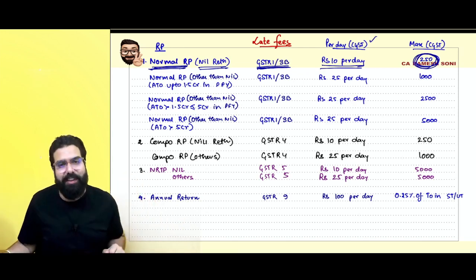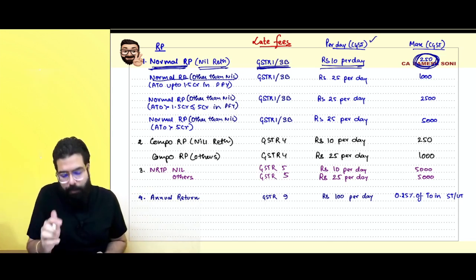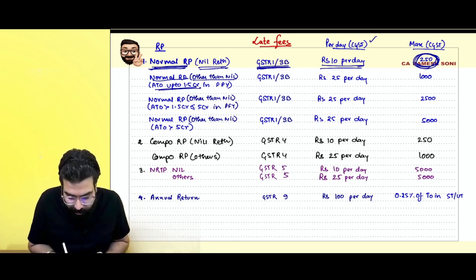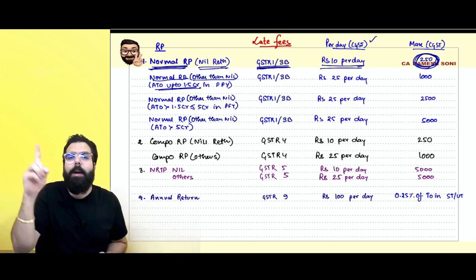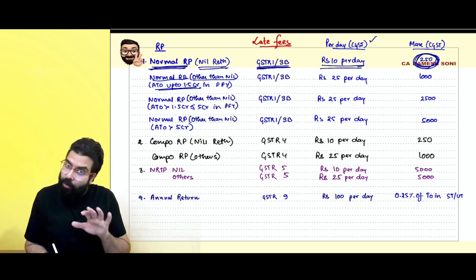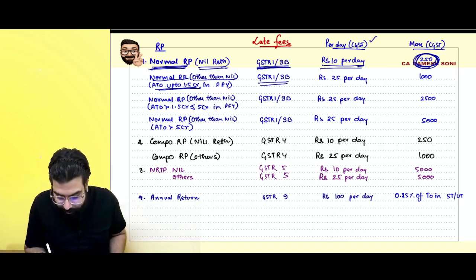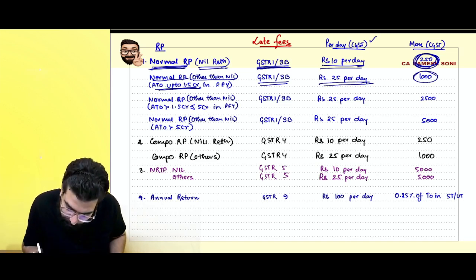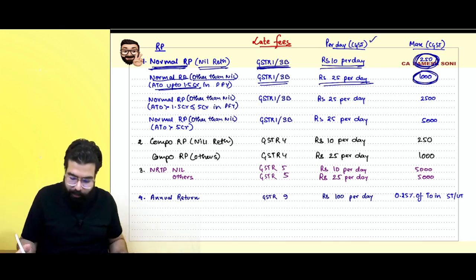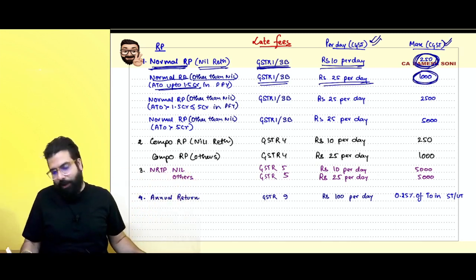If you are a registered person other than nil, meaning your return is not a nil return, and your aggregate turnover in the preceding financial year was up to 1.5 crore, then for GSTR1, GSTR3B the late fee is 25 rupees per day, but the maximum will be 1,000 rupees. Remember always, what I am teaching is the CGST Act; the same amount under the SGST Act is also payable.